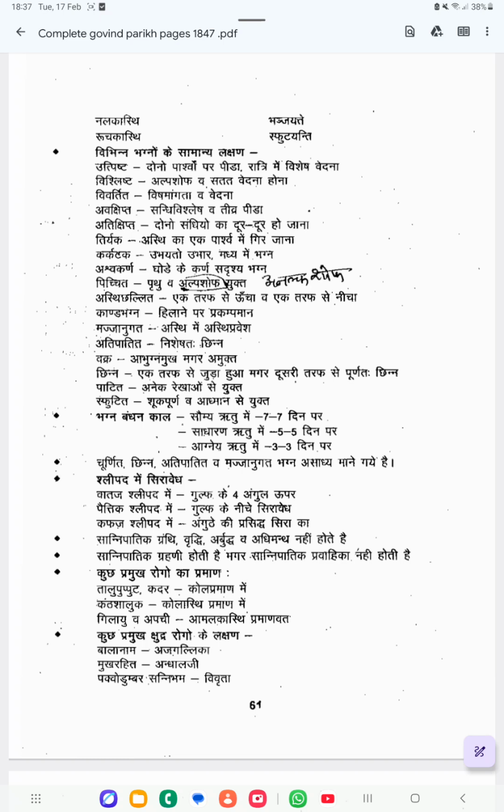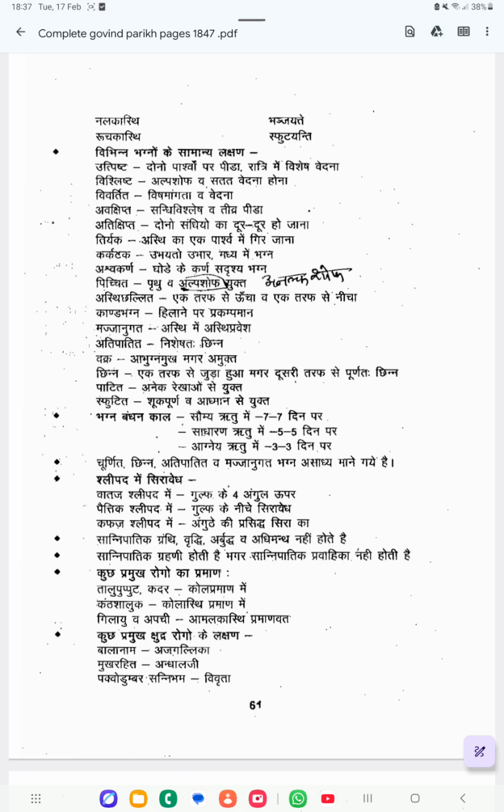Then the next one is Vishlishta. There will be Alpashotha, mild swelling, and Sadaiva Vedana, continuous pain. Day and night, continuous pain you can get in Vishlishta. Mild swelling and continuous pain, that is in Vishlishta. In Utpishta, swelling will be there on both sides of the joint, and especially at night time severe pain will be there.